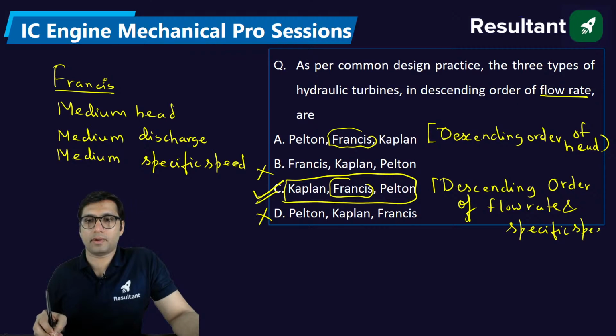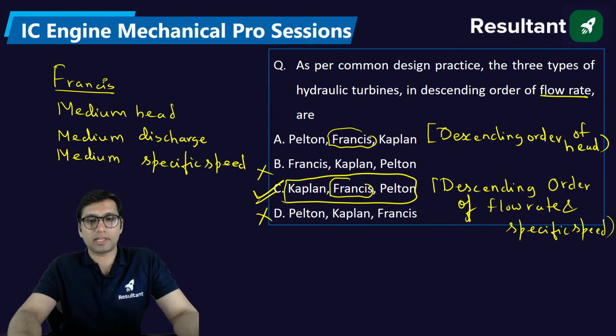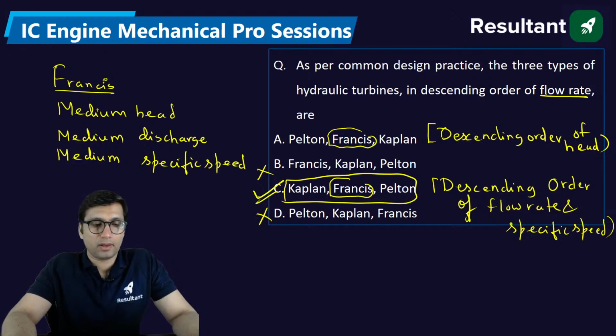Okay, I always tell you two things extra in every question. Now it depends whether you are focused on that or you are just merely coming in the session to prove yourself, or you want to check how much knowledge faculty has got. But if you really want to take the knowledge, in every question you should not only focus on the right answer, you should also focus on what other possibilities can come in the exam. For example, here next time they can ask you what is the order of turbines based on the specific speed or based on the head.